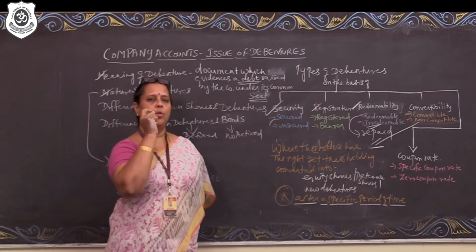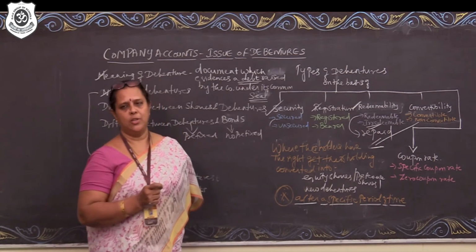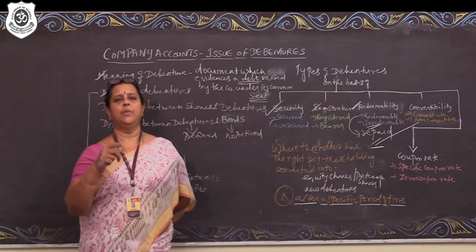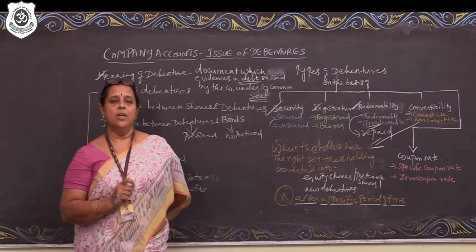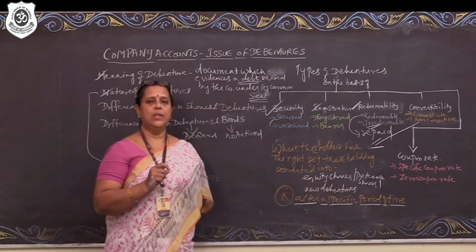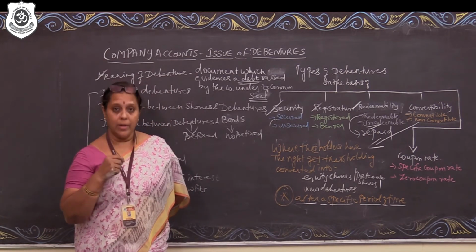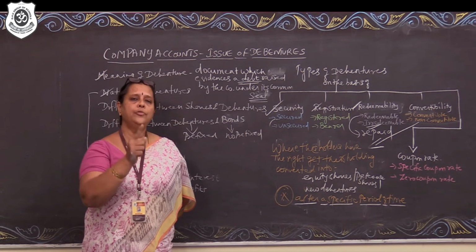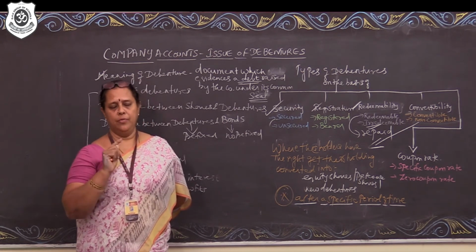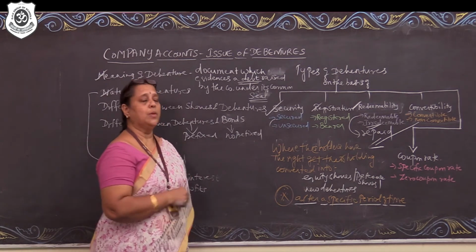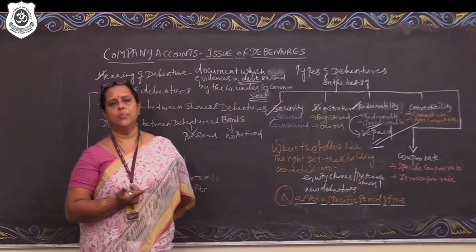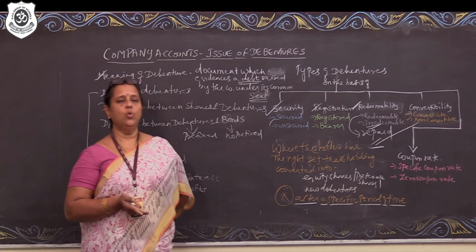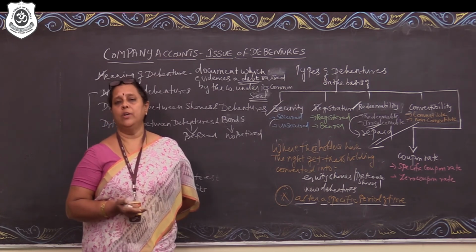So the company will specifically say after a specific period of time. Even if it's going to be an objective type question or a question in the board examination asking what do you mean by convertible debenture, we cannot merely say that those debentures which can be converted are called as convertible debentures. We have to be very clear that those debentures where the holders have the right to get their holding converted into equity shares or preference shares or fresh class of debentures after a specific period of time. That is a very important one. Then what are non-convertible debentures? Obviously, those debentures where the option is not given to get their debentures converted into equity shares or preference shares or new class of debentures are called as non-convertible debentures.